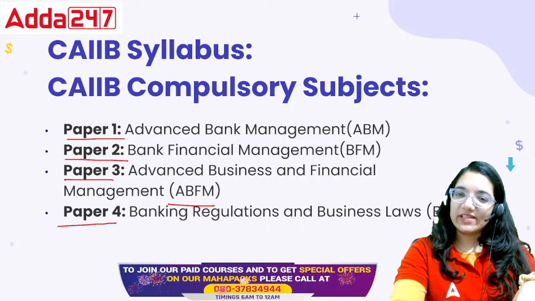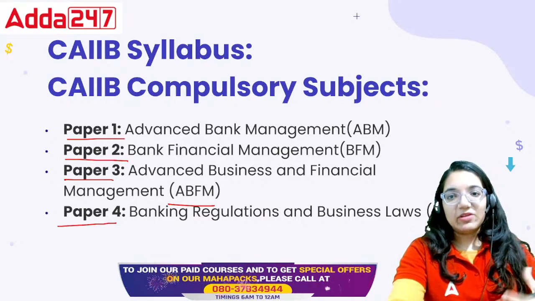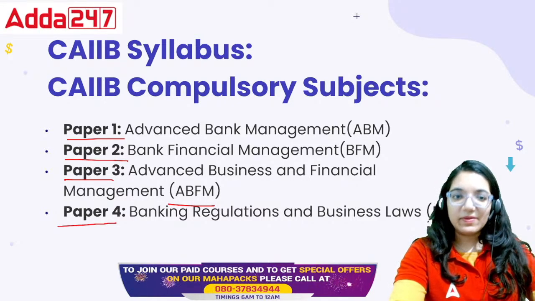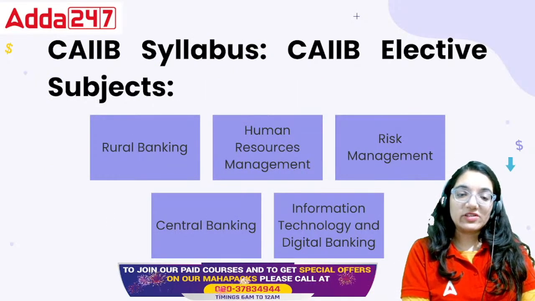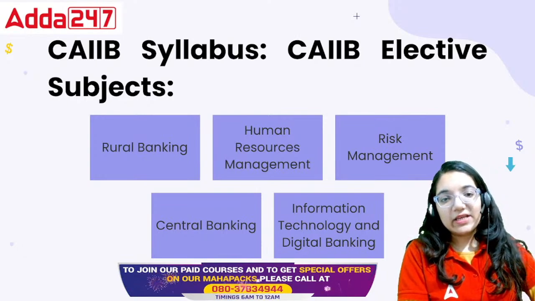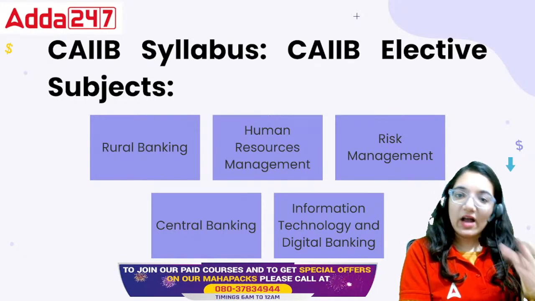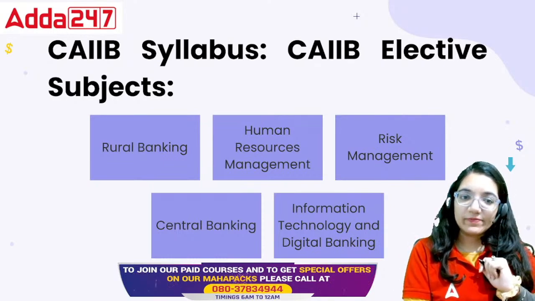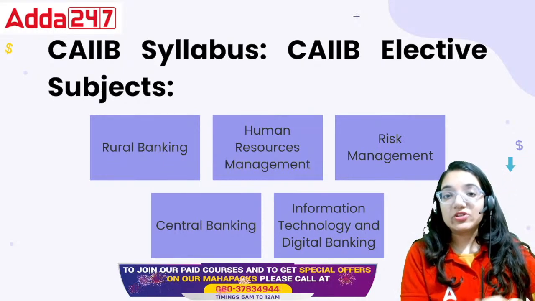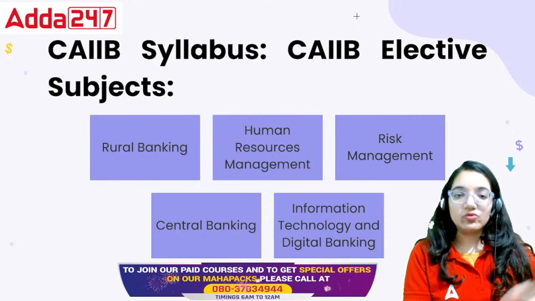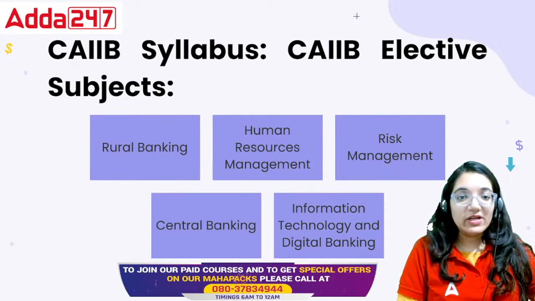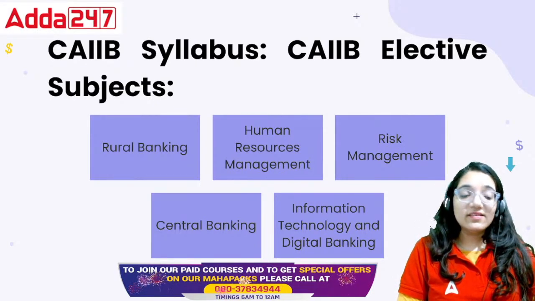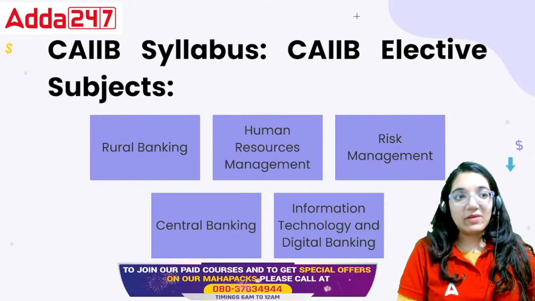Is it only these 4 subjects? No. In this examination, other than the compulsory subjects, they have optional subjects as well. These are the optional subjects. One more point where people really face problems is, among all these, which one to choose and how to choose. These are genuine questions. For example, I am preparing for June, and just before the registration process starts around March-April, people are literally asking us, ma'am, which elective examination is better? Which should I take up?